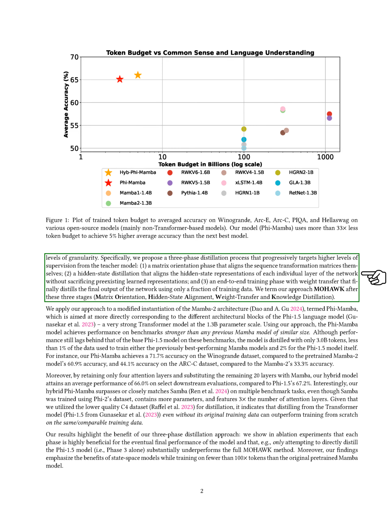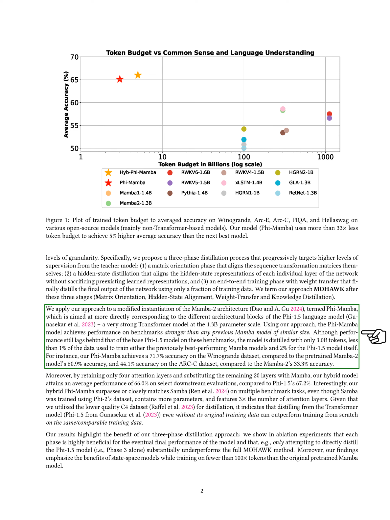We introduce a three-phase distillation process that progressively targets higher levels of guidance from the teacher model. First, we align the sequence transformation matrices. Second, we align the hidden state representations of each layer without losing previously learned information. And third, we conduct end-to-end training with weight transfer to distill the final output using only a small amount of training data. We call our approach MOHAWK, reflecting these three stages.